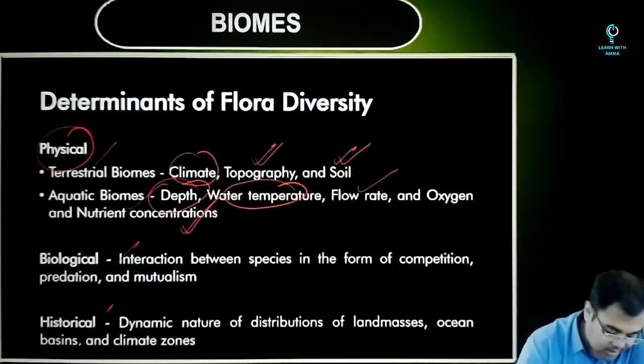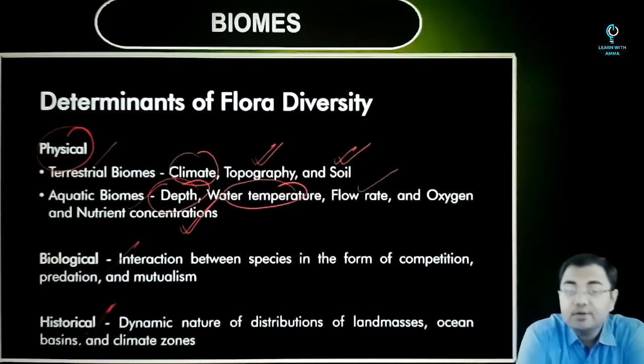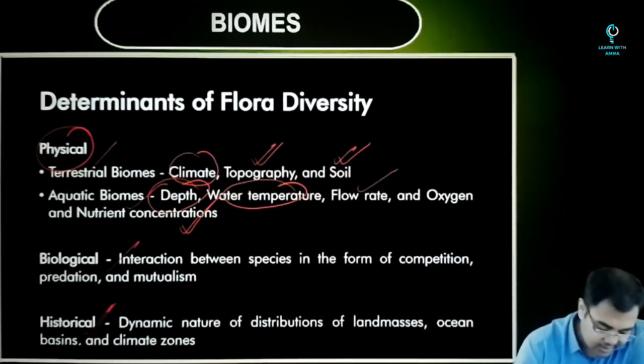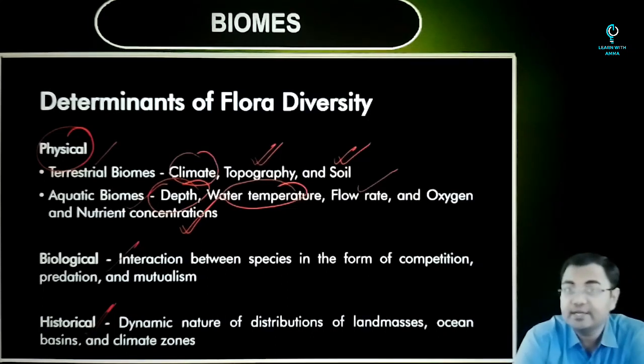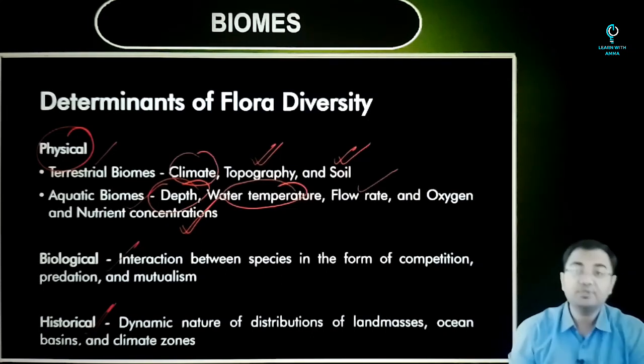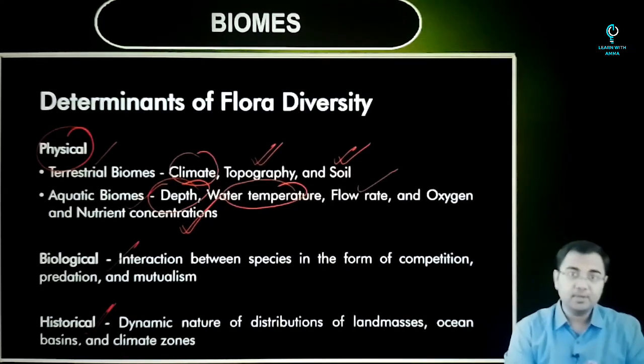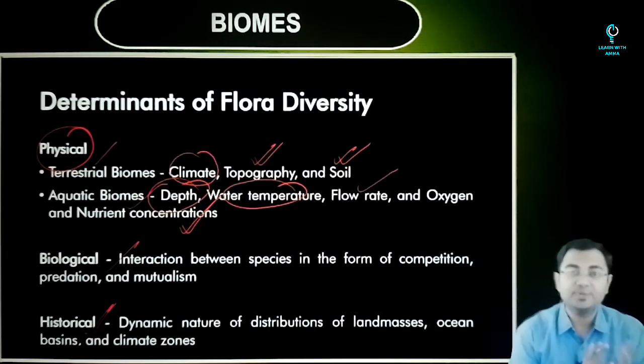Then there is the historical data. That is, when you look at the distribution in the world, this distribution has also been changing over millions of years, but we have seen that the changes have happened. So this is another kind of data that needs to be taken into account. So if we talk about the determinants, determinants could be physical, determinants could be biological, and they can be historic. All these are possible.